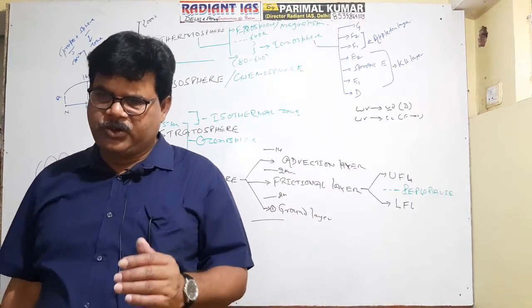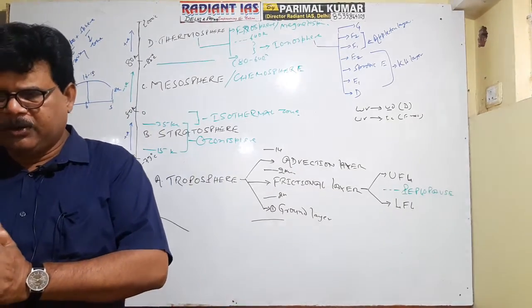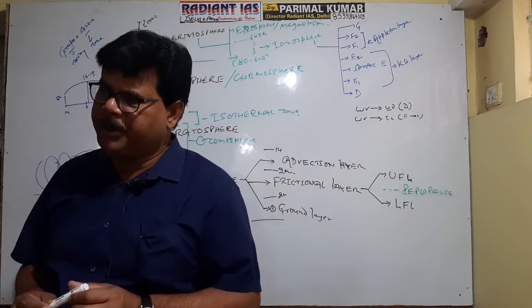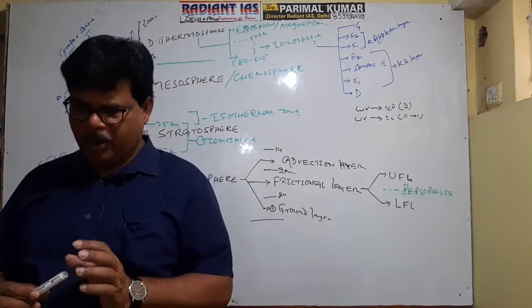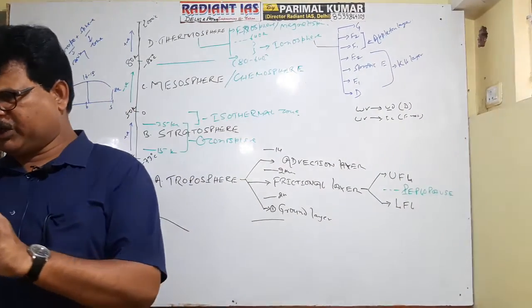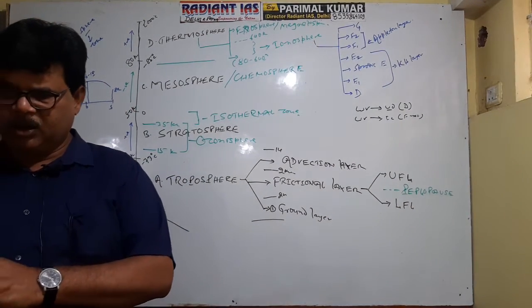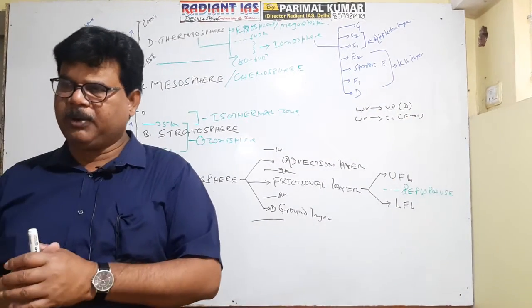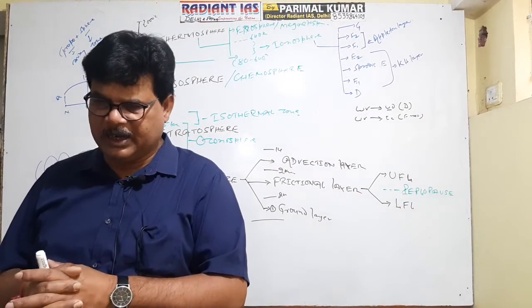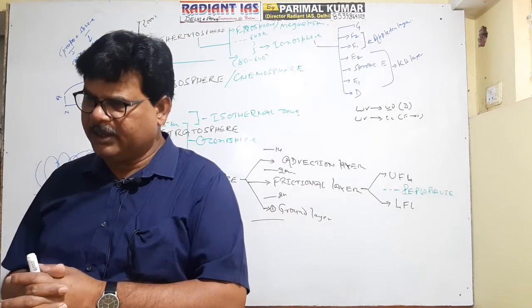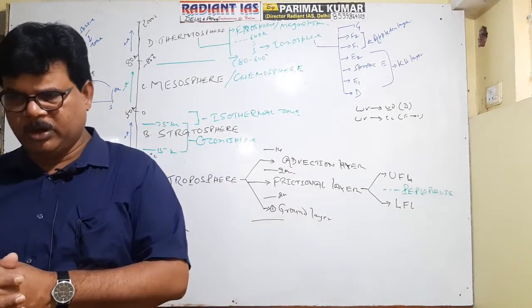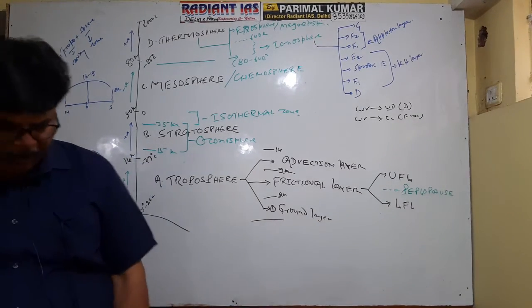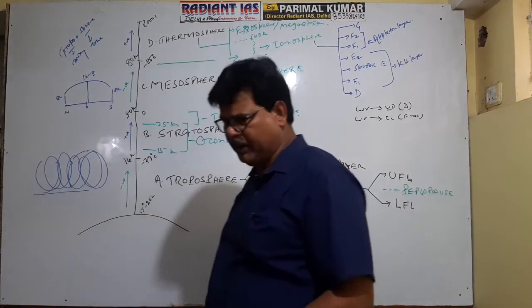Getting well now? The second zone is the frictional layer. In the frictional layer, we observe phenomena like mist, fog, and smoke formation. It is clear now? And it is further divided into two parts, lower frictional layer and upper frictional layer, and they are separated by a transition zone known as papillopause. And the upper part of the troposphere is referred to as the advection layer.